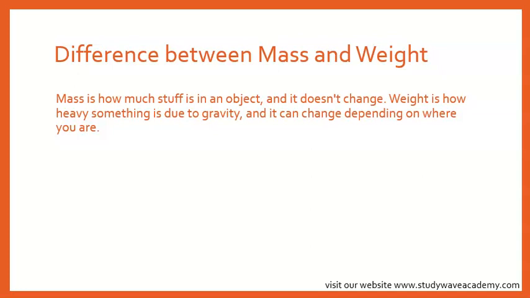So mass is how much stuff is in an object, and weight is how heavy that object feels due to gravity. Mass stays the same, but weight can change depending on where you are in the universe. So we now know the difference between mass and weight, right? Okay, good. So today's lesson on measurement, we understood everything.